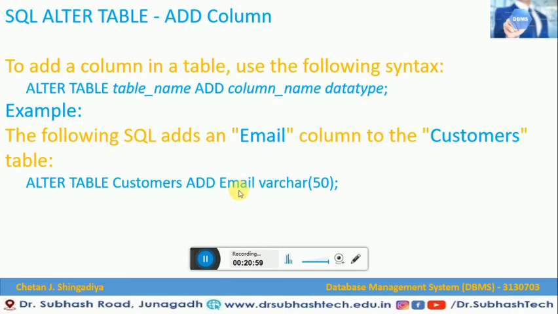So that is email, that is the column name. And then data type. Since it is email, we already know it is a character type of data type. So the data type that we would like to use is varchar with a size of 50. So this is how you can add a particular column using alter table statements. It is very much easy.